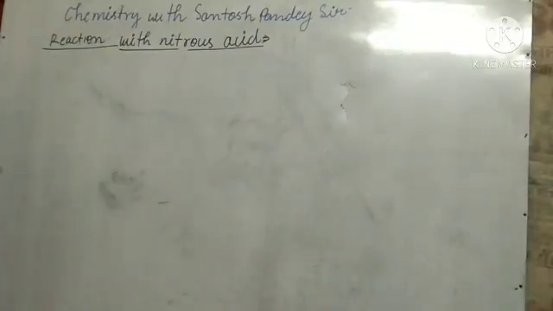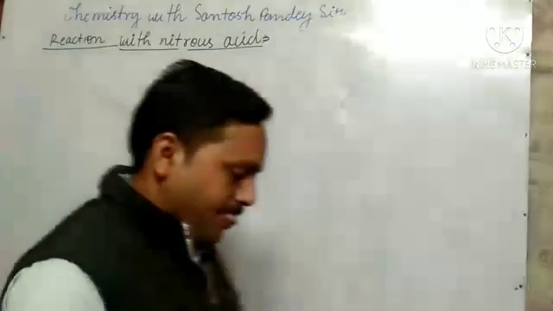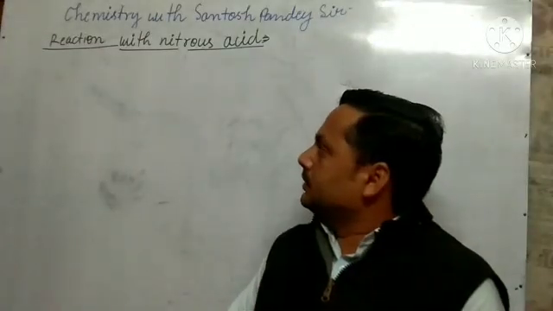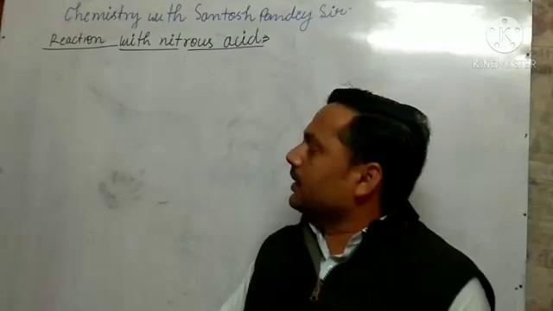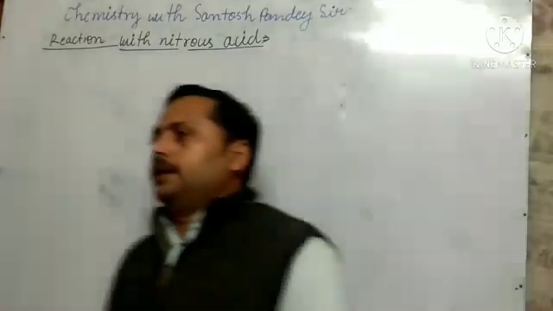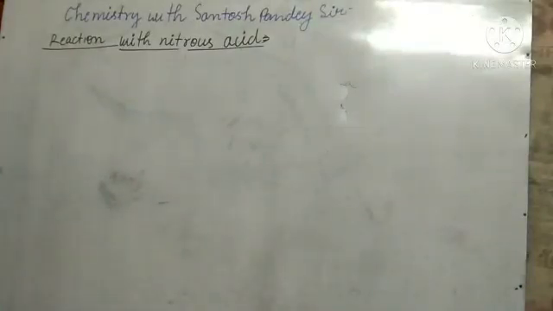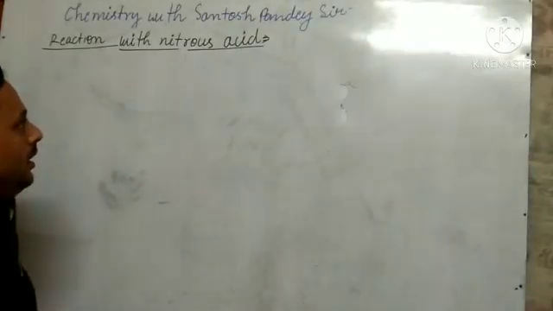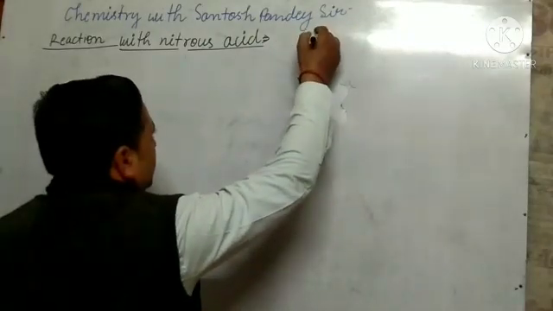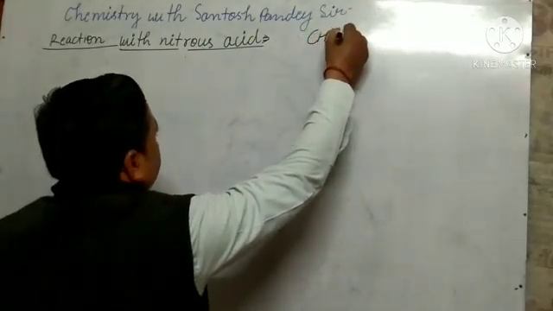Next is the reaction with nitrous acid. Amines react differently with nitrous acid. All the three types of amines react differently with nitrous acid. What is the formula of nitrous acid? You might know that the formula of nitrous acid is HNO2.